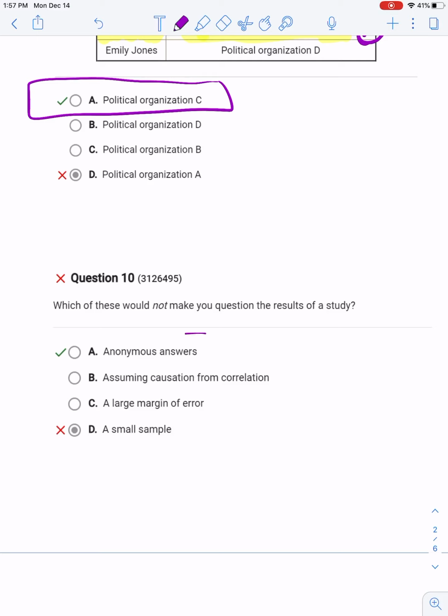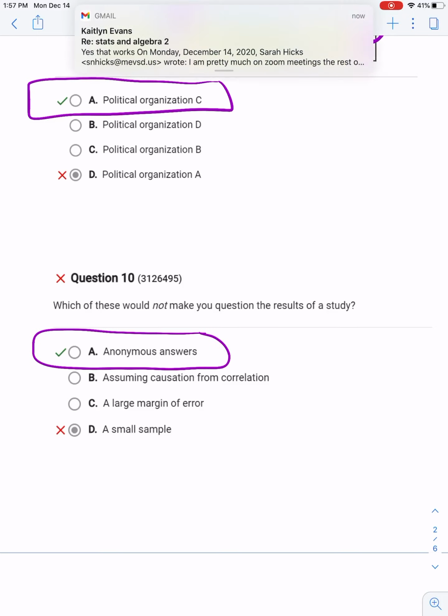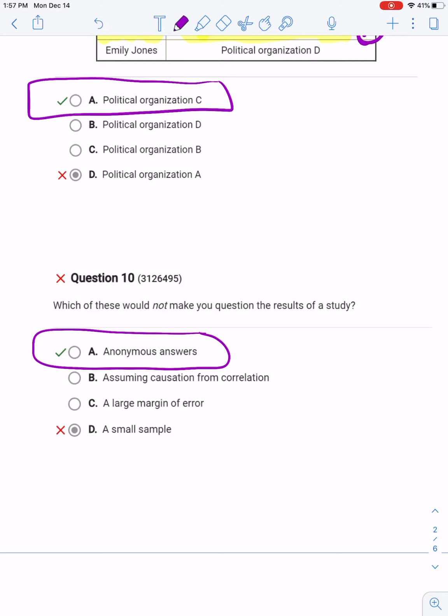There's a huge thing in the Apex study of this session about when you give anonymous answers. If you tell the group that you're polling or surveying or observing that everything is anonymous, they're more likely to give you accurate results.